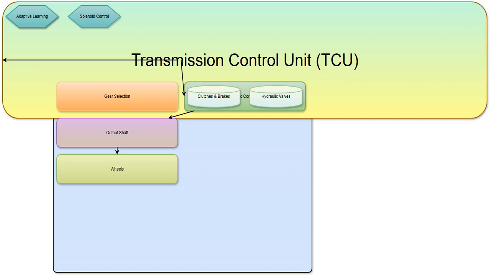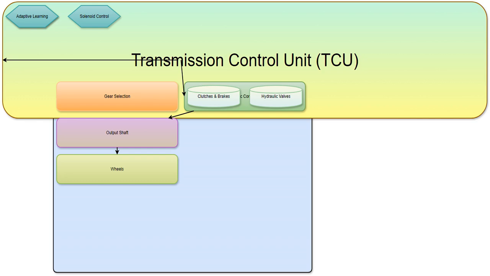The electronic control unit, ECU, as shown in the diagram, ID5, is the brain of the automatic transmission system. It receives data from various sensors, ID3, 4, such as the engine speed sensor, S, throttle position sensor, TPS, vehicle speed sensor, VSS, and transmission temperature sensor, TTS. Based on this input, the ECU determines the optimal gear and adjusts the hydraulics to achieve smooth shifting.